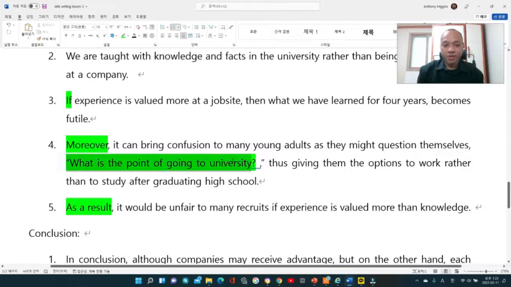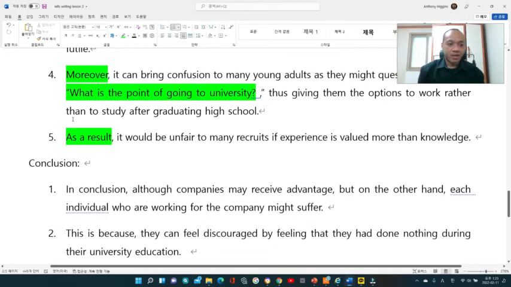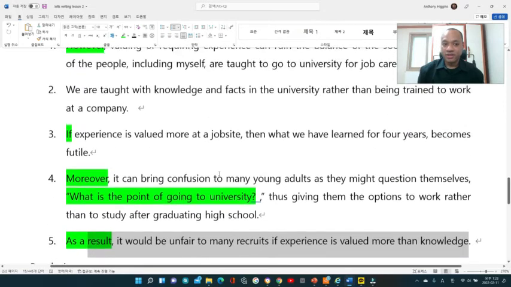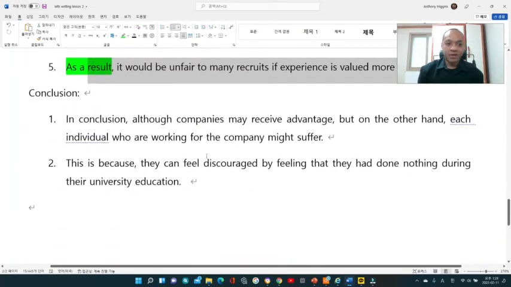When you look at this phrase, what is the point of going to university, it is a really important sentence because it is a different variety of sentence. It's a question type of sentence. So the more different range of sentences you have, the higher the grade you get. So it is really good to use this kind of sentence once in an essay. On the fifth sentence, the last sentence, what I would write is, as a result, it would be unfair to many recruits if experience is valued more than knowledge. So this is how I wrapped up the second body.